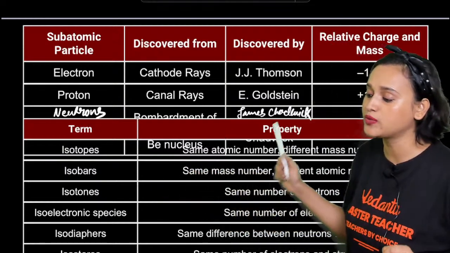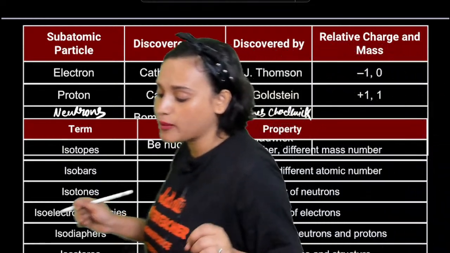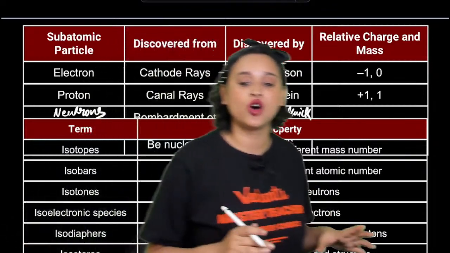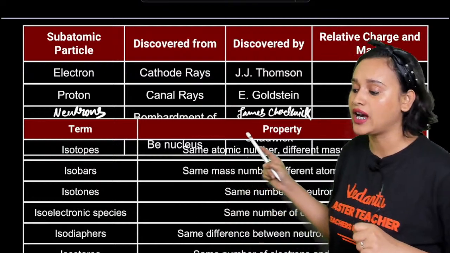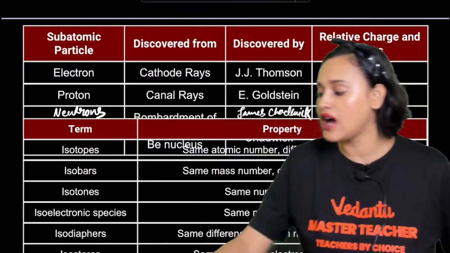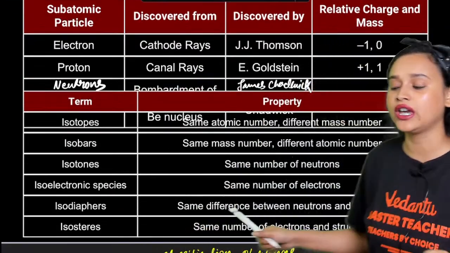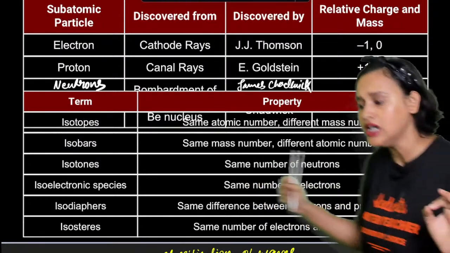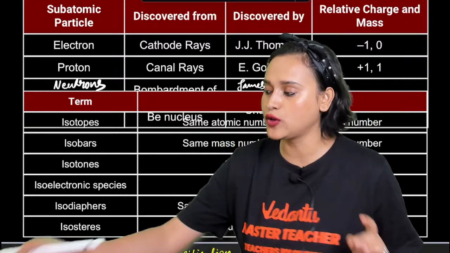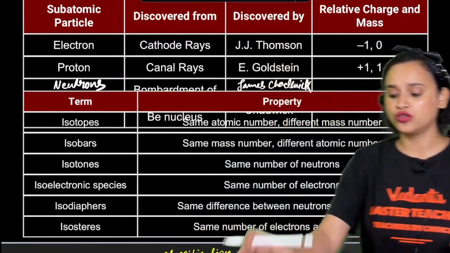All the other terms I have written here, check it out. Isotopes. What are isotopes? Isotopes have the same atomic number, different mass number. Then you also have isobars, isotones, isoelectronic species, isodiaphers, and isosteres. The definitions are written here, just go through them.